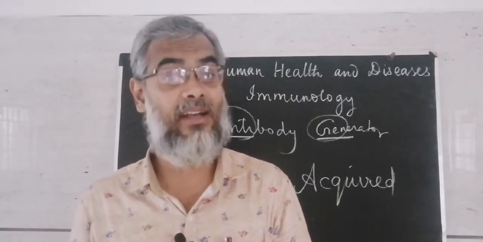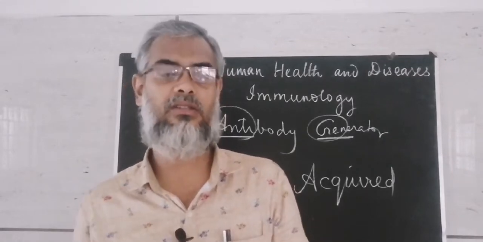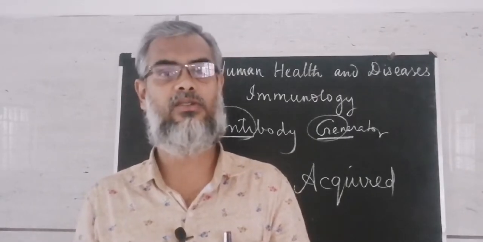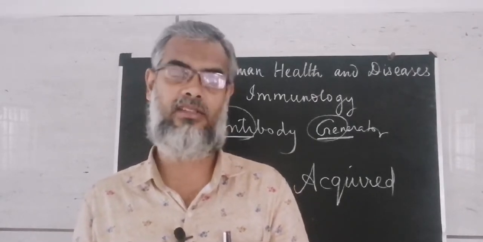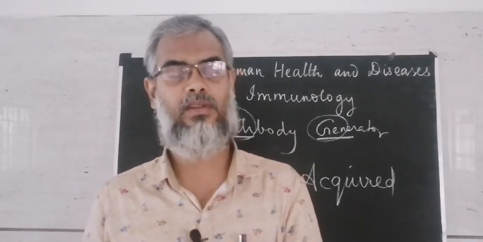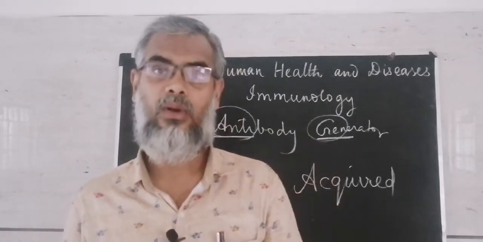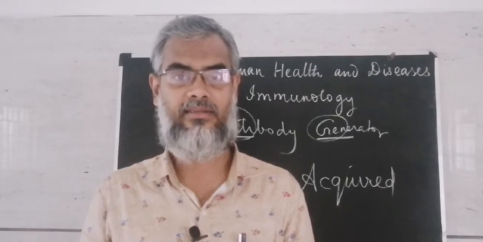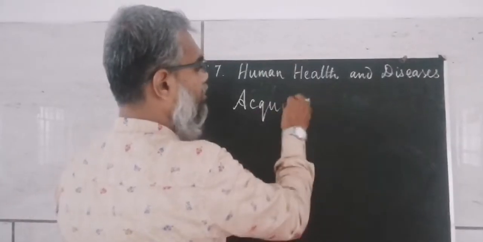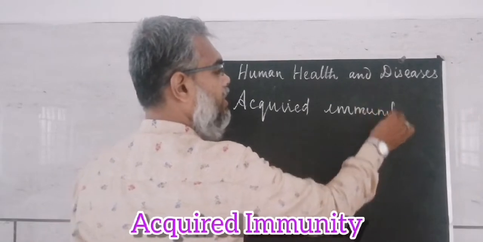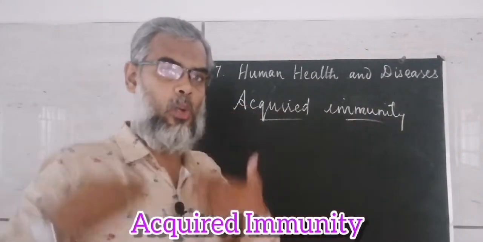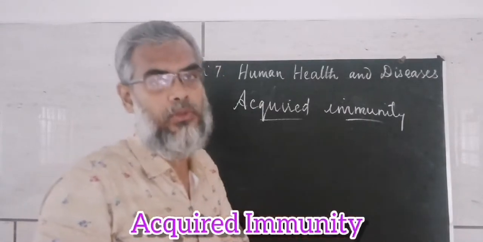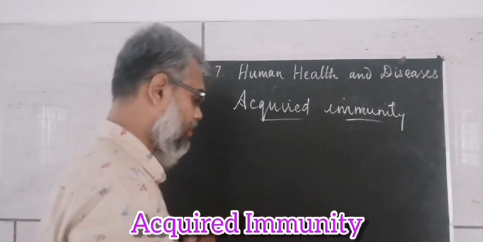Then we discussed phagocytic barriers. By phagocytosis the antigens are killed. Then the fourth one, inflammatory barriers. So 4 types of barriers are there. And now in this video class, let's discuss acquired immunity in detail. From the name itself, we can understand that it is acquired. After childbirth, a person acquires some immunity. So that is called acquired immunity.